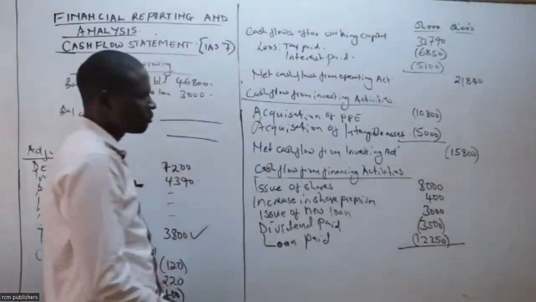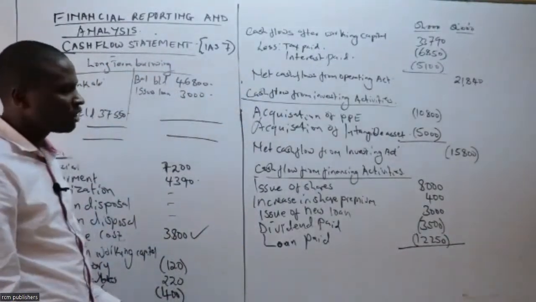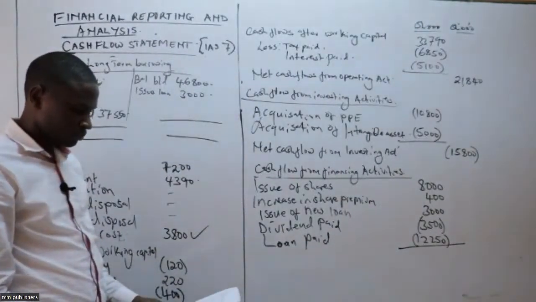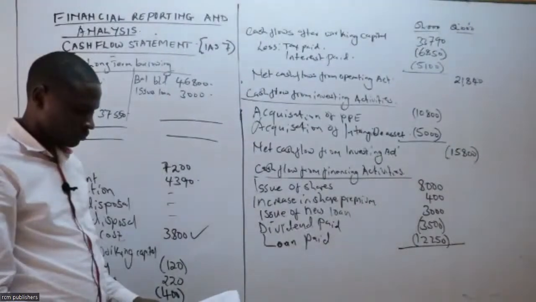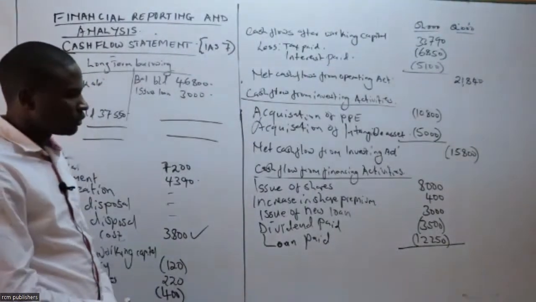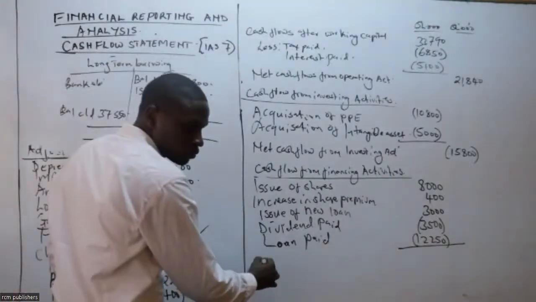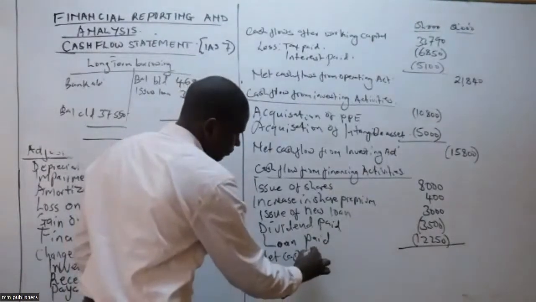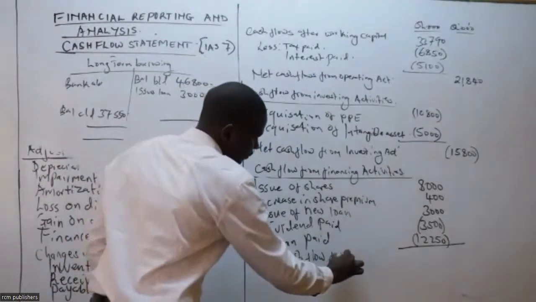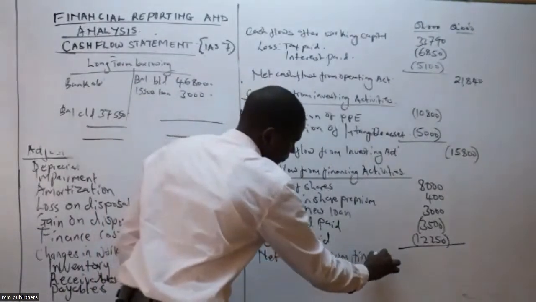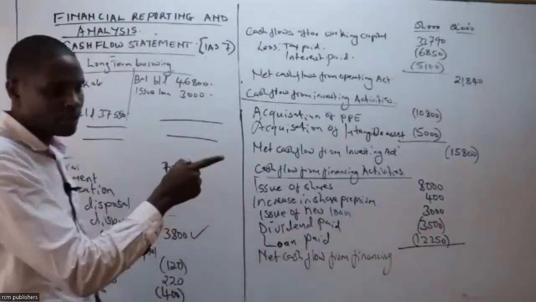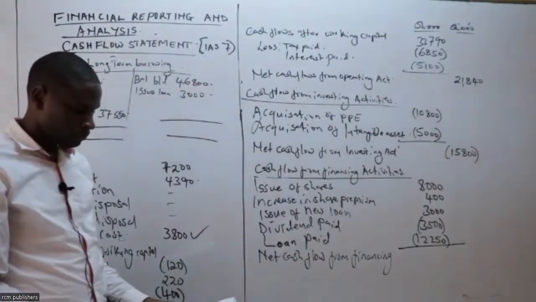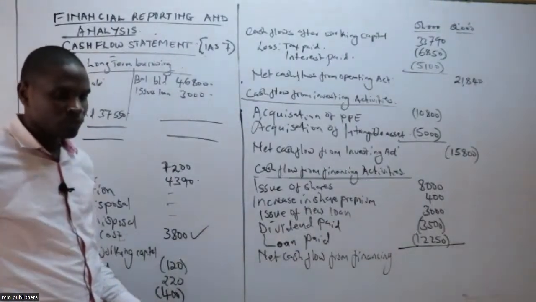So can you give me the total? How much is our total there? Net cash flow from financing activity. What is the financing activity figure? Put the last figure there.